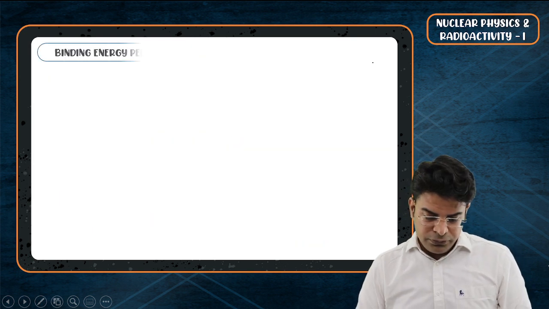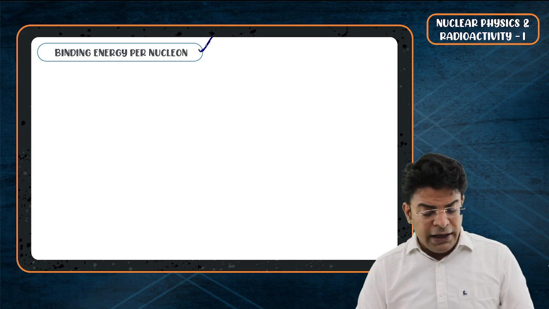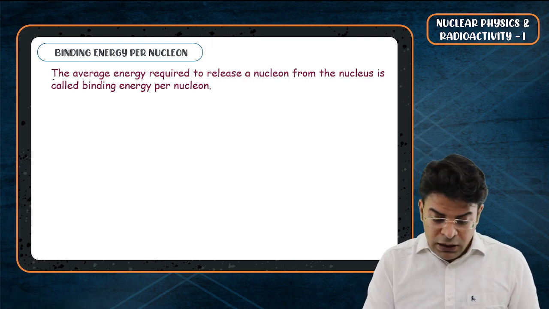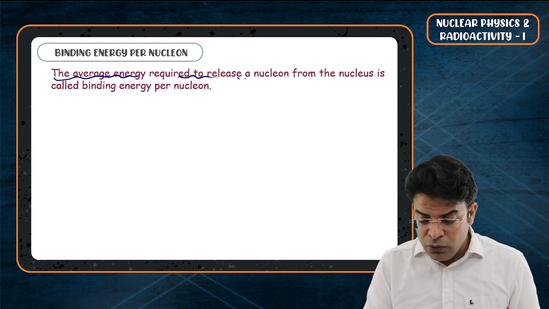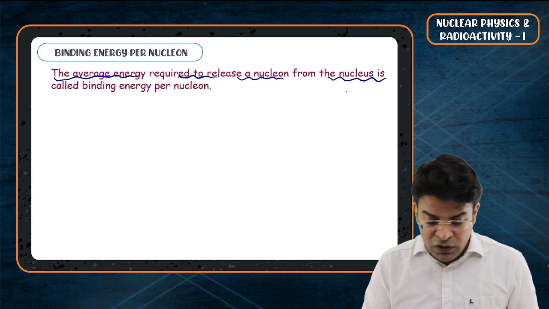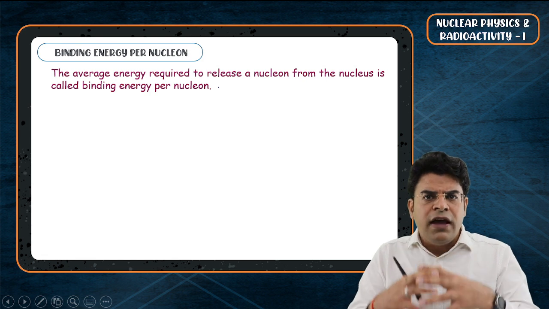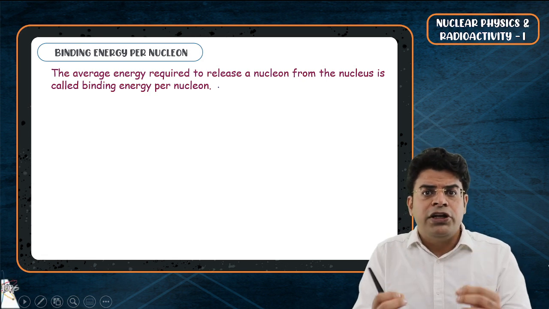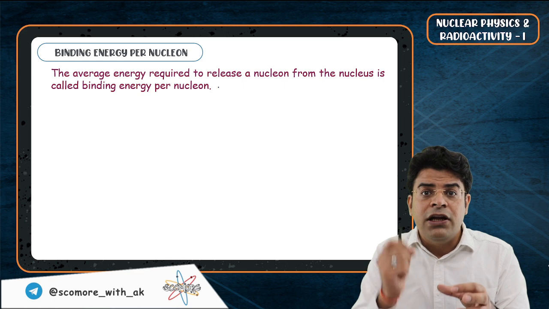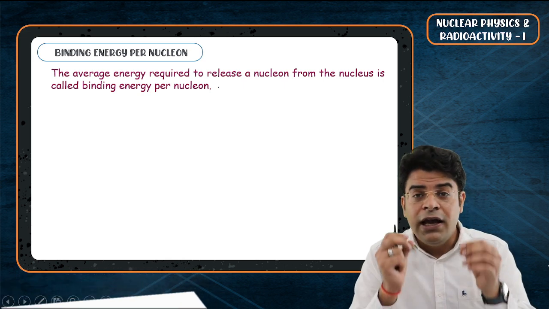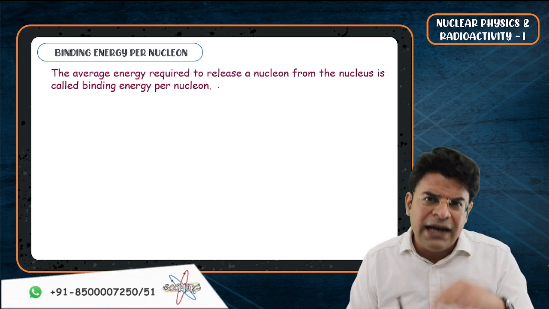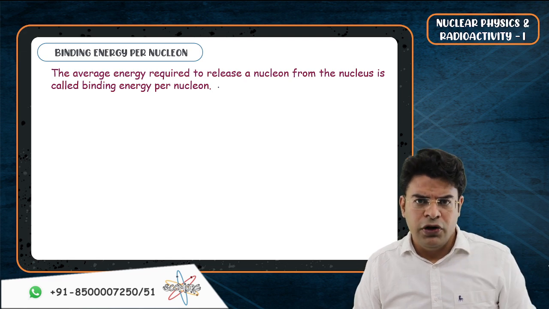Now bachcho, let's talk about binding energy per nucleon. The average energy required to release a nucleon from the nucleus is called binding energy per nucleon. So what is the total energy released during the formation of the nucleus divided by the number of nucleons involved in the synthesis of the nucleus? That is called binding energy per nucleon.